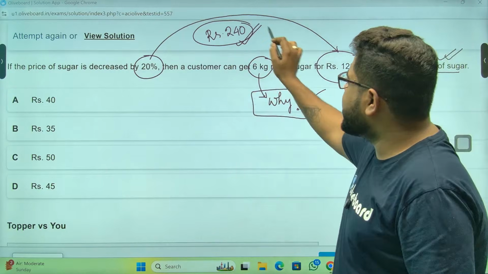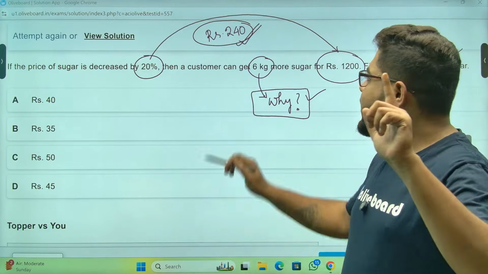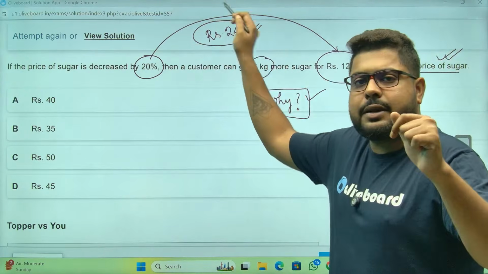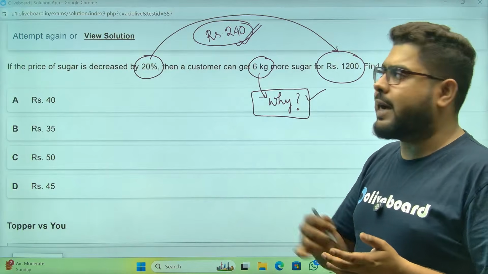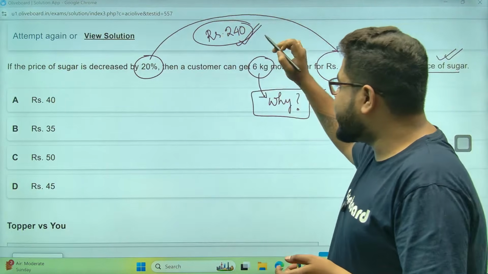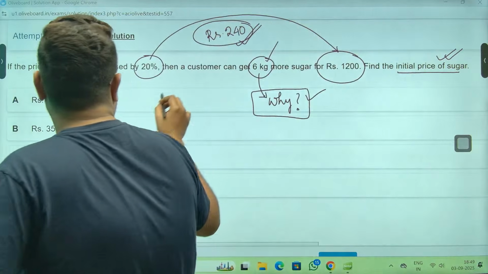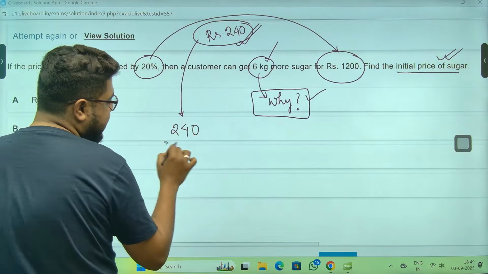So he is having 240 rupees in his pocket. So now he is deciding, we'll not go back home. Let's buy as many kgs of sugar as we can with this extra amount, and that is coming out to be 6 kg. So meaning 240 rupees is giving him 6 kg of sugar.